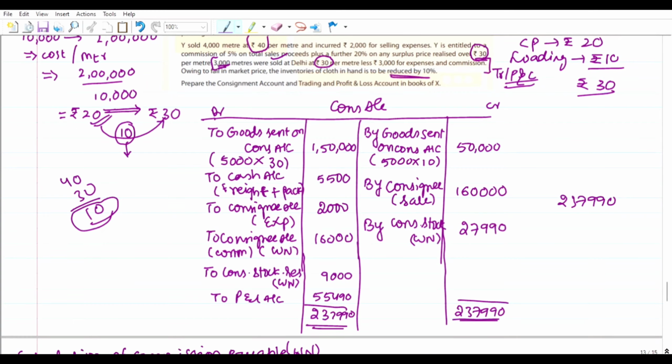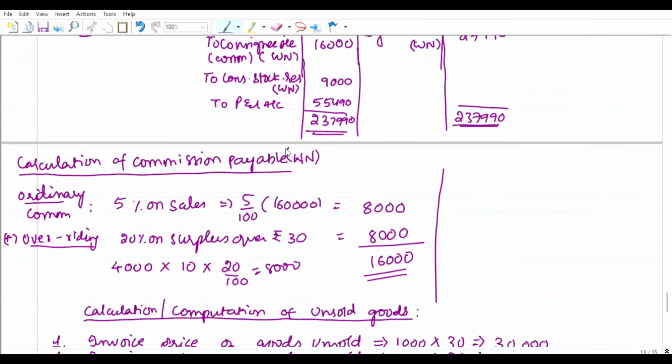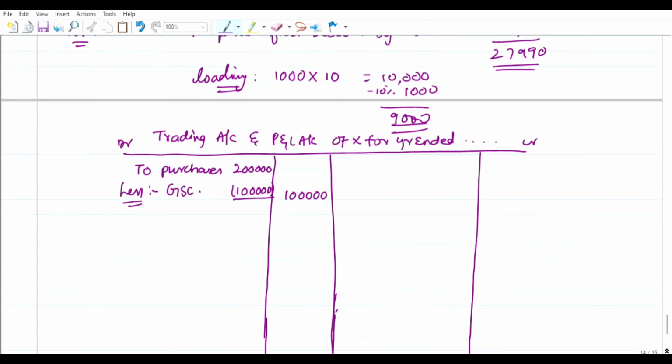Let us now see the sales value. In the trading account credit we can write by sales. Buy sales how much, 3000 meters. I wrote 30,000, right? Sorry, yeah, 3000 only. 3000 at the rate of 30 rupees per meter, which will be 90,000 rupees. Okay, 3000 meters at 90,000 rupees they have sold.